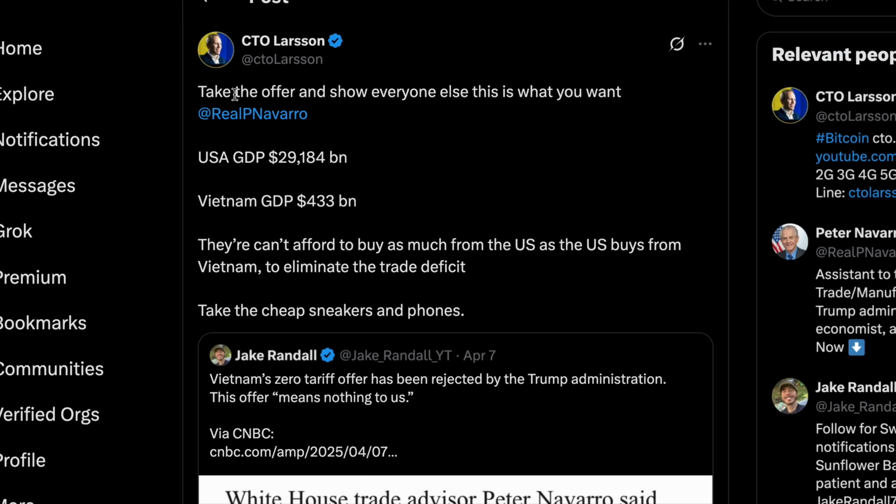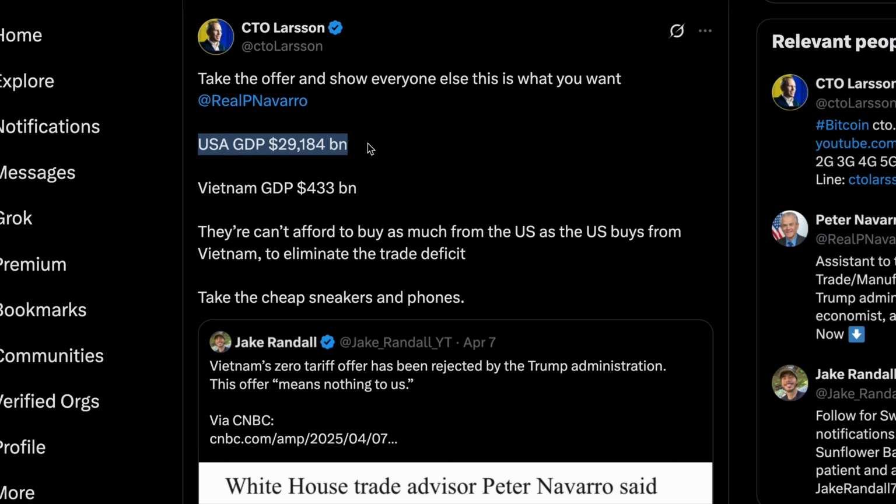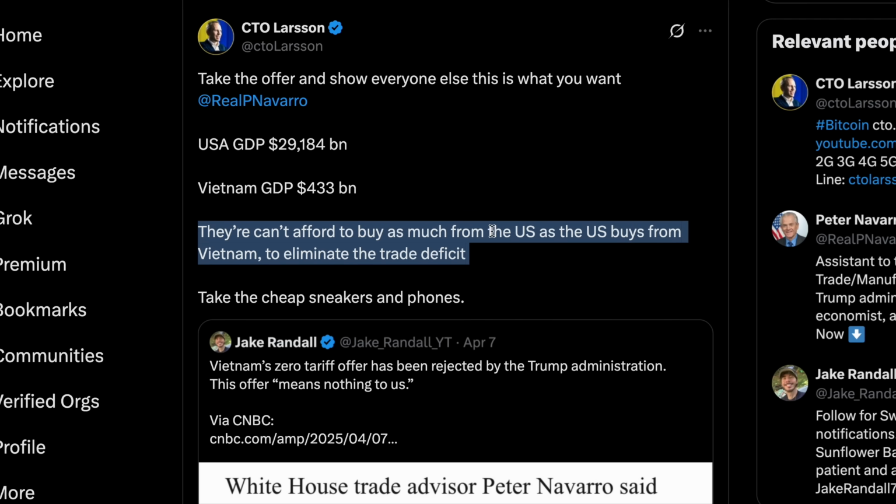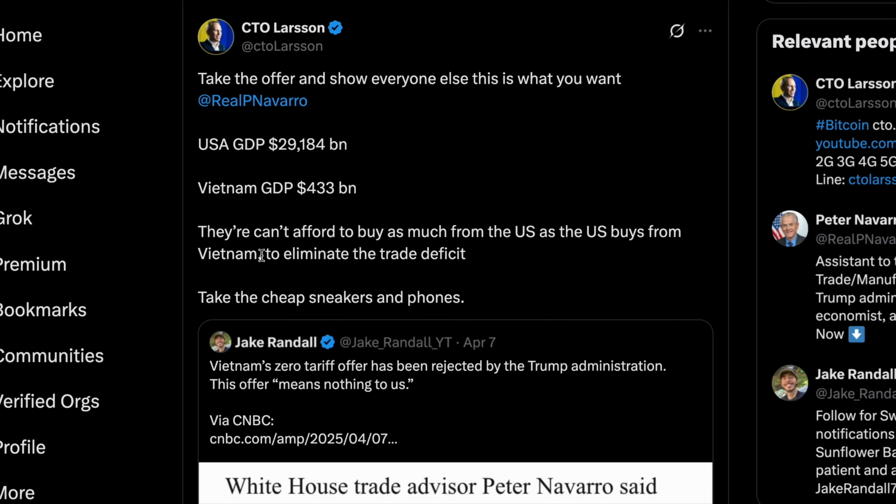And if the ambition is to balance the trade deficit, that just isn't possible. That's just dumb. I wrote this to Peter Navarro: take the offer and show everyone else this is what you want. US GDP 29 trillion, Vietnam GDP 400 billion. They just can't afford to buy as much from the US as the US buys from Vietnam to eliminate the trade deficit. Like I said in the previous video, a Vietnamese factory worker works 48 to 60 hours per week and earns $300 per month. They can't afford to buy as much from the US as the US buys from Vietnam. Not for decades at least.